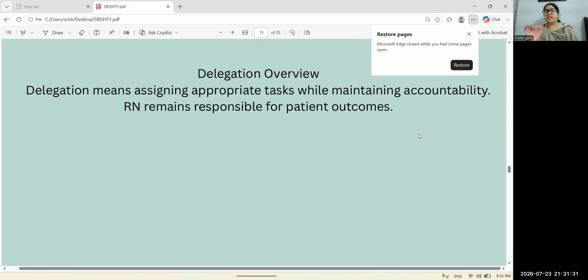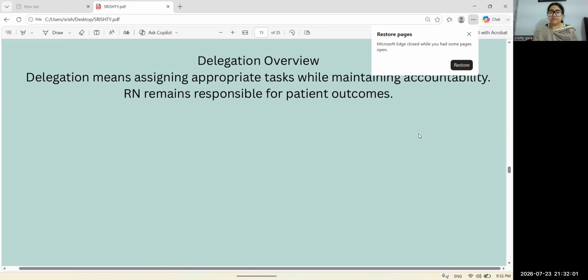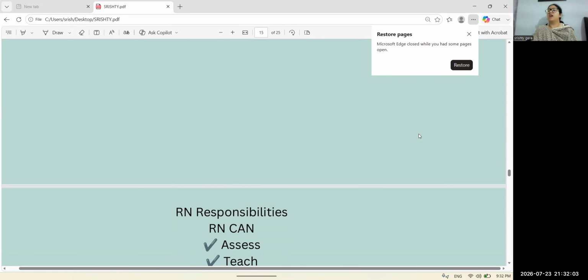Okay, next the delegation overview, which means assigning appropriate tasks while maintaining accountability. RN is responsible for the patient she is delegating to another nursing assistant. Okay, we are responsible as a RN. We are accountable for the patient who we are delegating to another nurse, or delegating to LPN, LVN, or UAP and CNA. We are responsible for their outcomes.